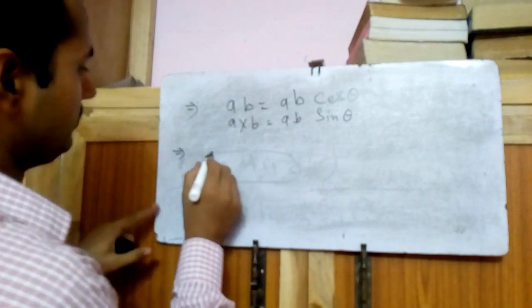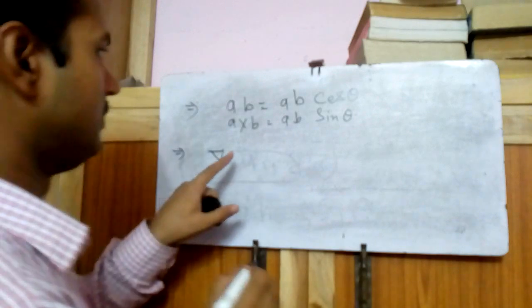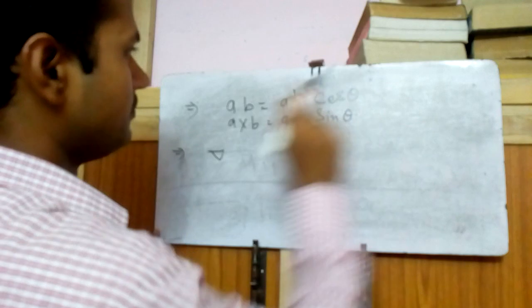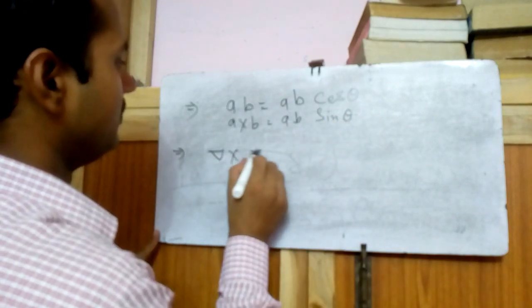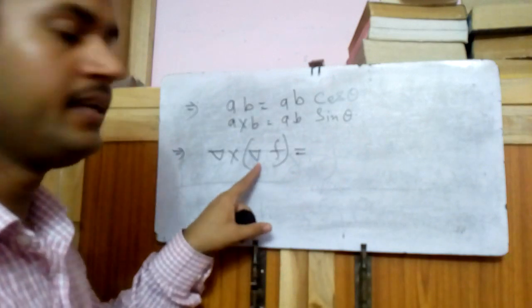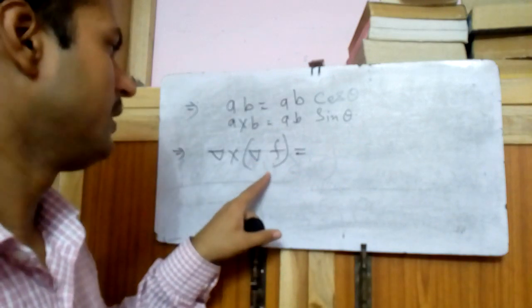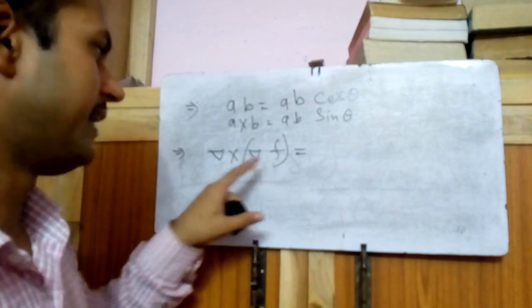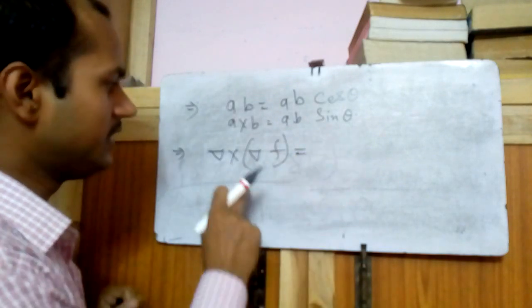So if del cross del f, if we take the gradient of a scalar and then do curl on that, then what will be the result?